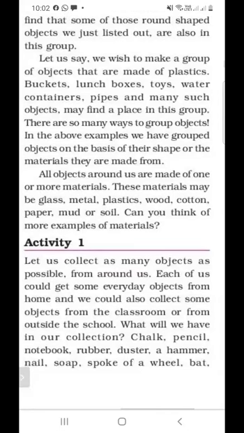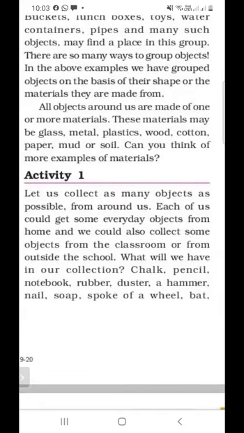So these are the different materials. Next is activity 1. We are collecting objects around us, and we can take these objects either from the home, in the classroom, or outside the school.